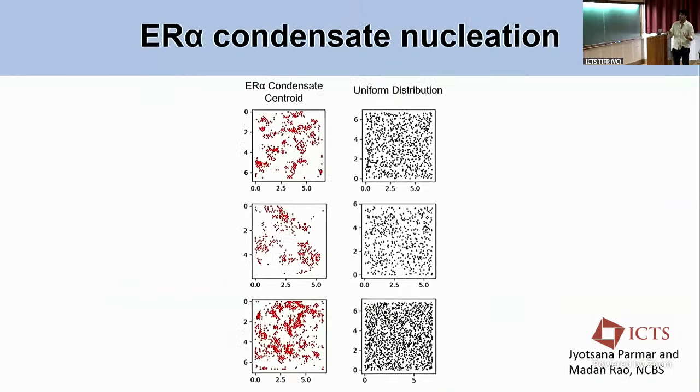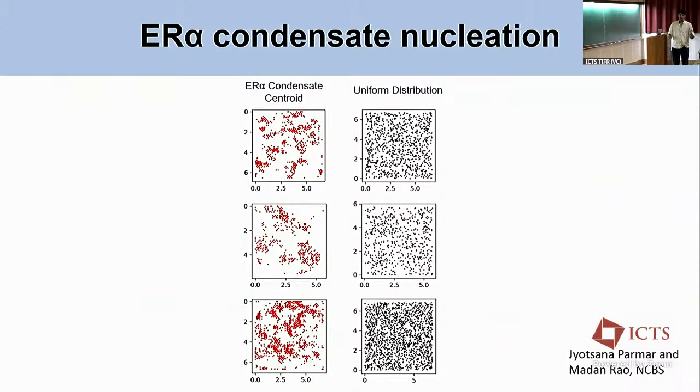So first of all, we tried to understand if there is some sort of a deposition to regions that form condensates, or is it a uniform distribution? What you see here is, in the first 10 minutes, where exactly the condensates are forming. These are overlaid in the first 10 minutes in 3 different cells. And we see that there are certain regions that are more prone to form condensates, compared to the uniform distribution which you see here with the same number density. So this was done along with Madan.